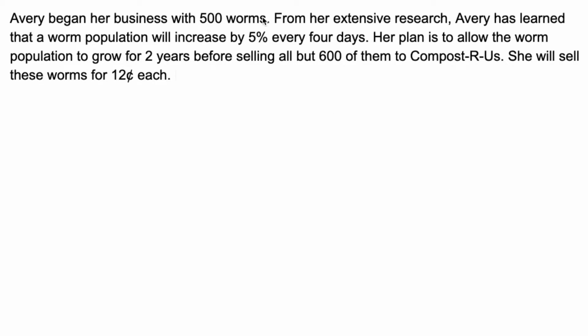Avery began her business with 500 worms. From her extensive research, Avery has learned that a worm population will increase by 5% every 4 days. Her plan is to allow the worm population to grow for 2 years before selling all but 600 of them to Compost R Us. She will sell these worms for 12 cents each.